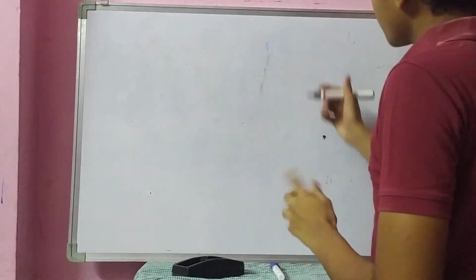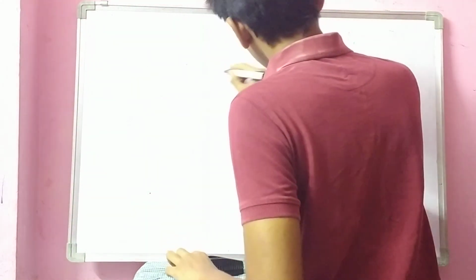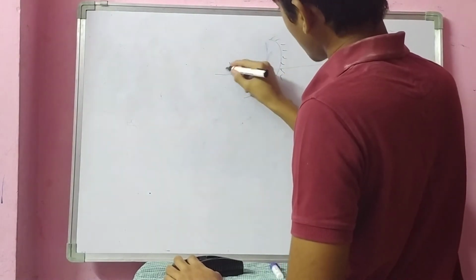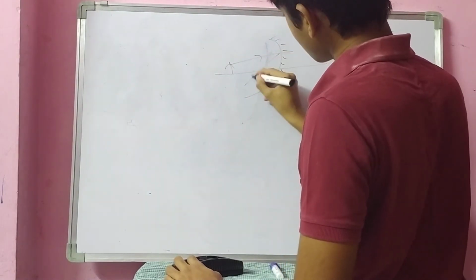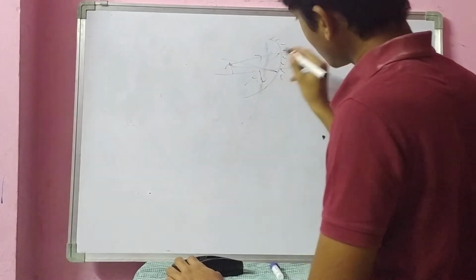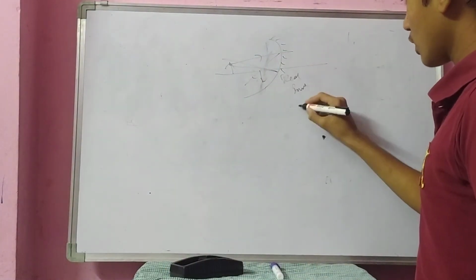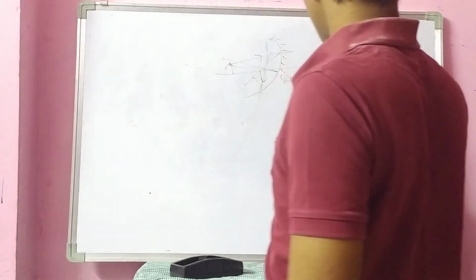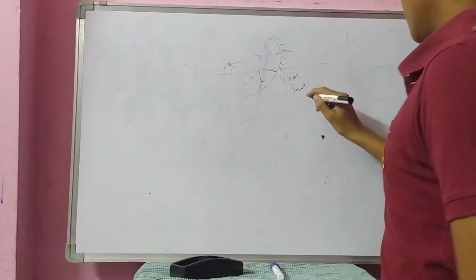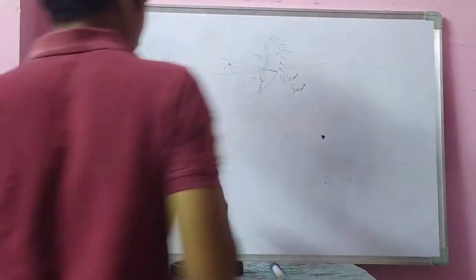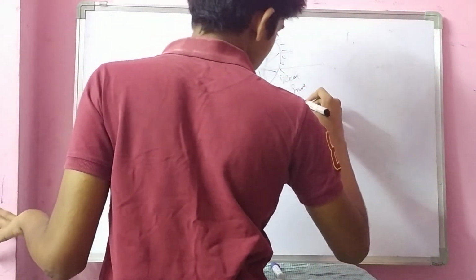What is a ray diagram? You have drawn all ray diagrams in here. If an object is kept in this manner, it forms an image in this manner. Here the image is formed. This is a real image, an inverted image, and we can feel it is caught on a screen.